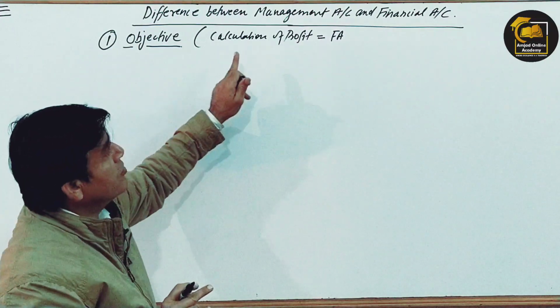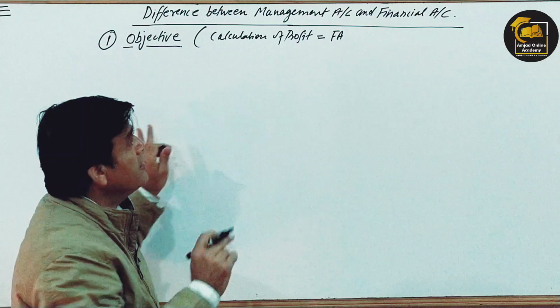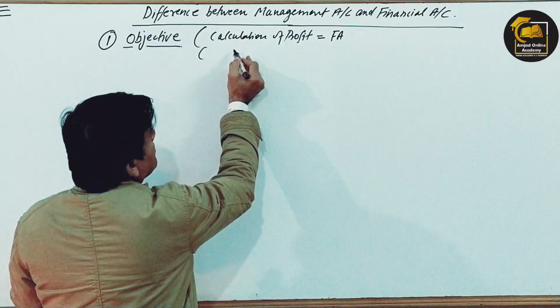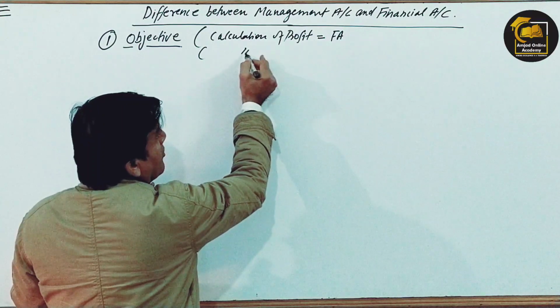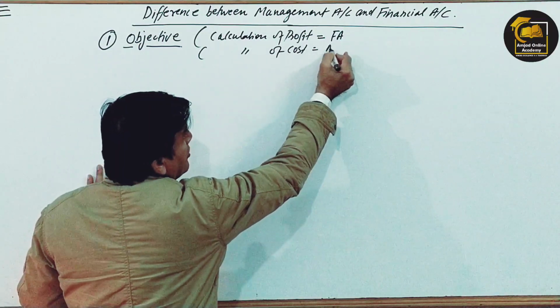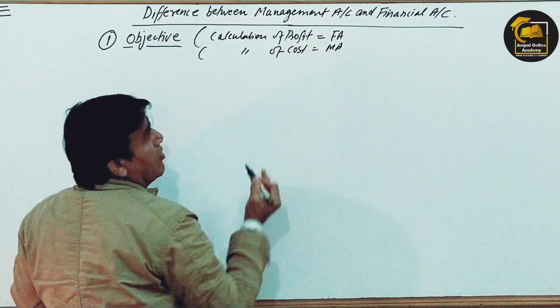The main focus of the management accountant is cost. The main objective of management accounting is not profit but calculation of cost.